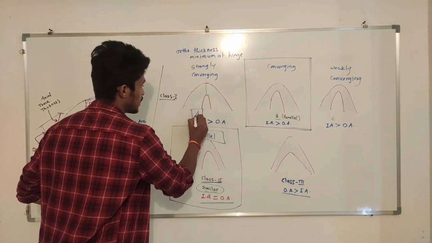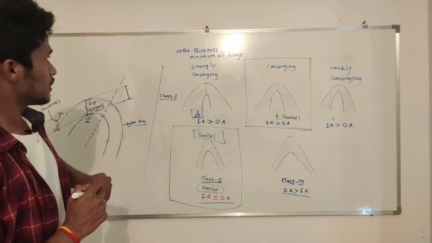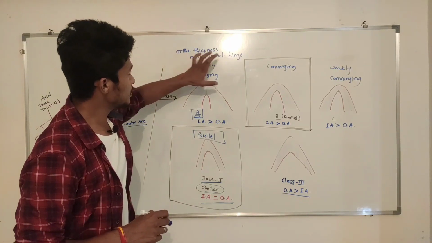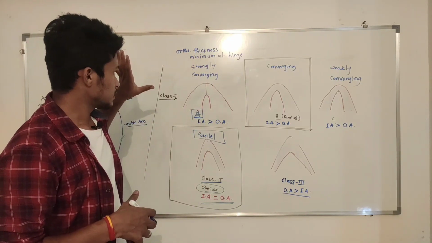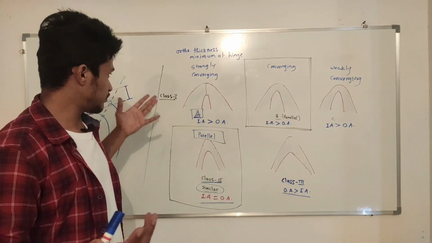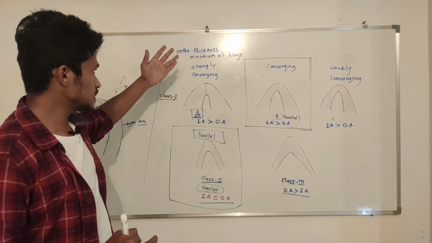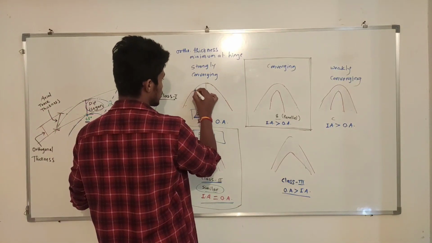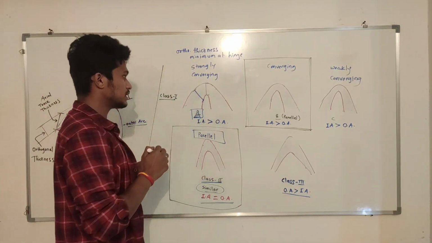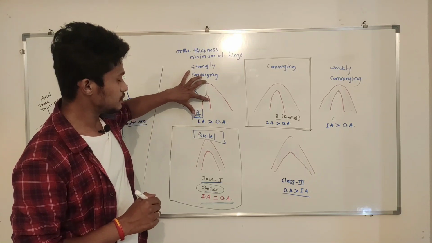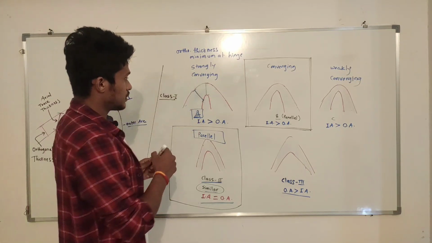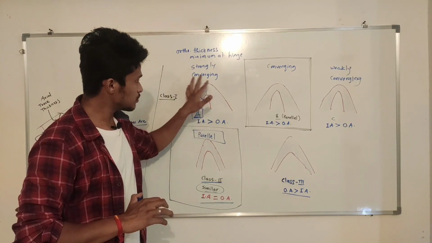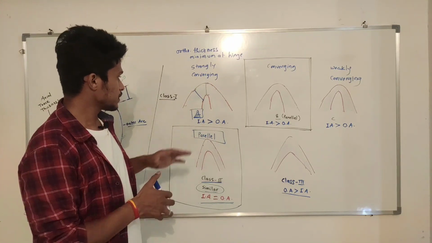For a class 1A fold, the orthogonal thickness will be minimum at the hinge zone, and we can draw orthogonal thickness lines everywhere, right? If we draw one here, its value will be more than the value of this other one, because it depends on the curvature of both arcs.